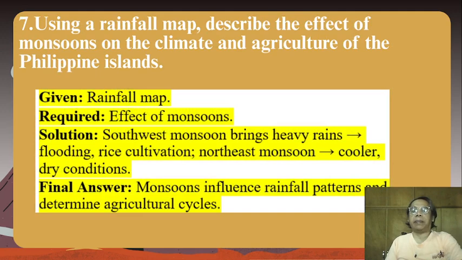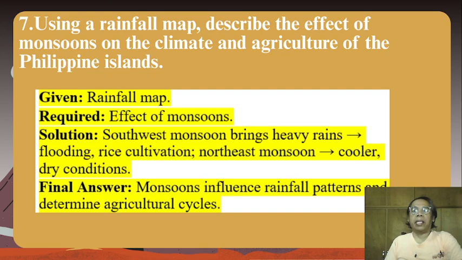Number 7. Using a rainfall map, describe the effect of monsoons on the climate and agriculture of the Philippine Islands. So we're given a rainfall map, required effect of monsoons.